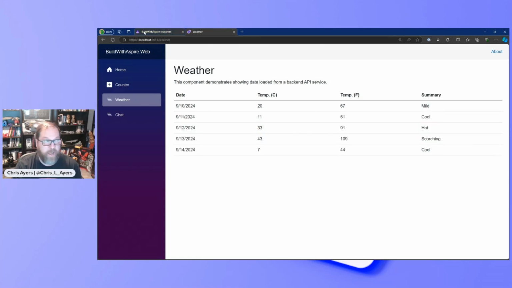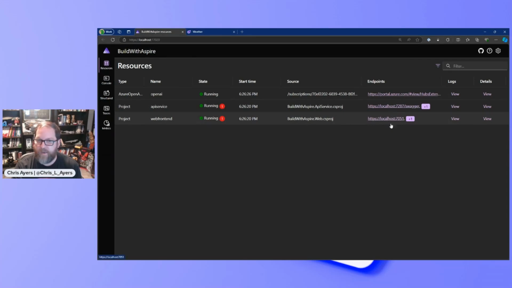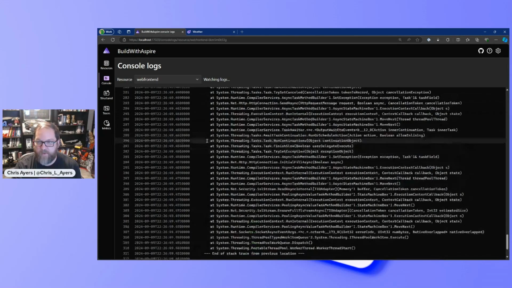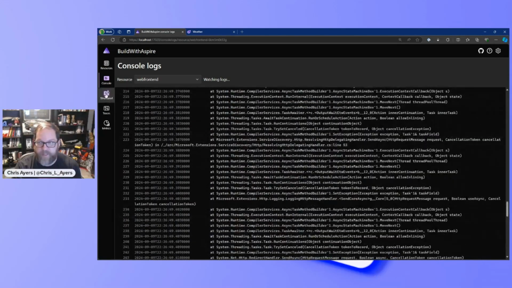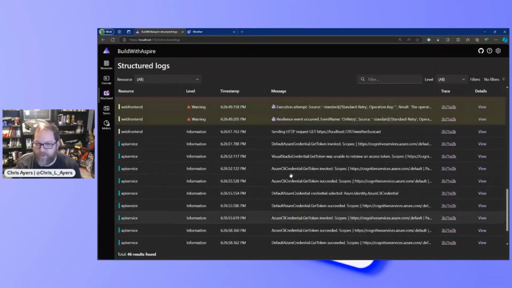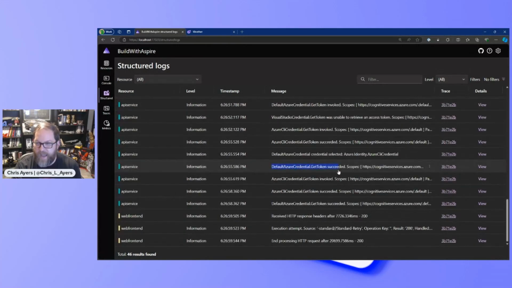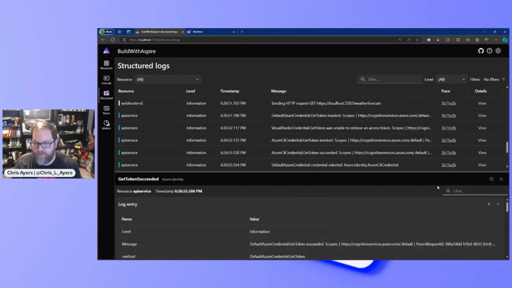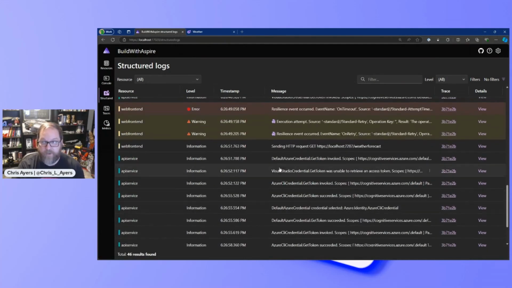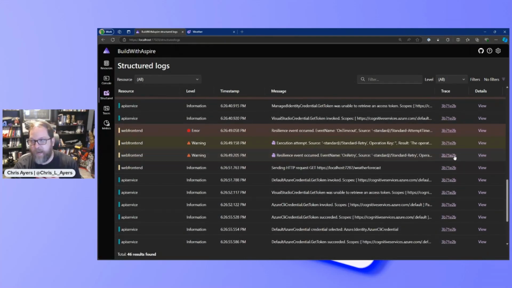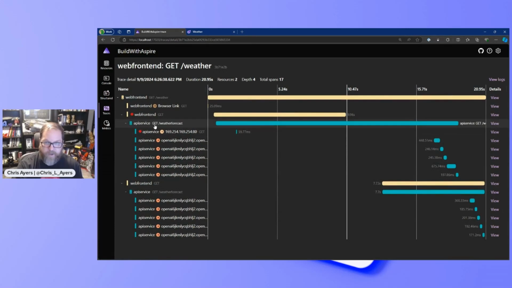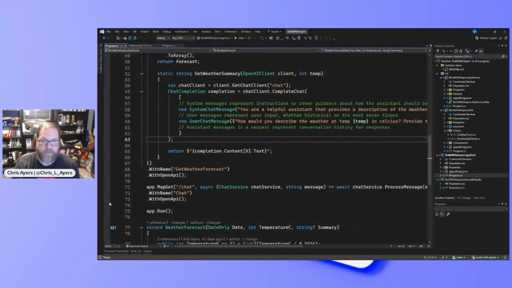And if we look at our resources and we go to some of our logs, we can see the retry events that happened. And if we look at our distributed trace, we can see how it got our credentials. It used the default credentials, so if I signed into the Azure CLI. It tried some things and I did a retry, and I can see all of that here in OpenTelemetry. Now, let me go back to Visual Studio.